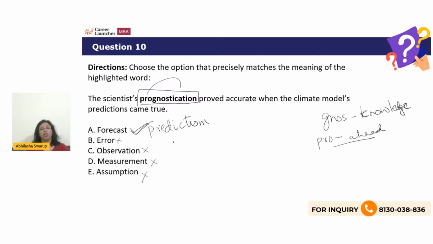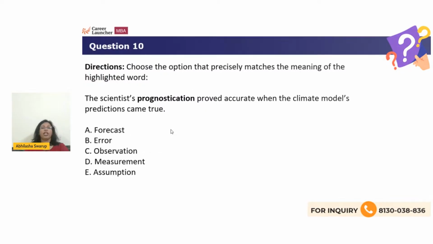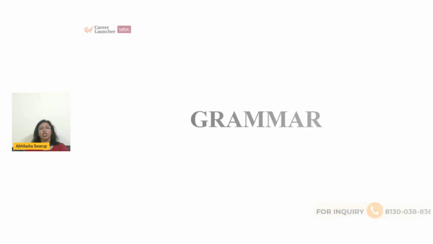Adumbration. Sorry, that's an N. Okay, when you adumbrate something, that's prediction. All right, let's come to our grammar questions for the day, guys.